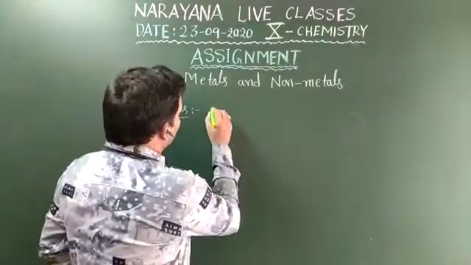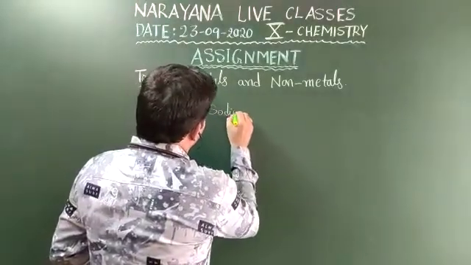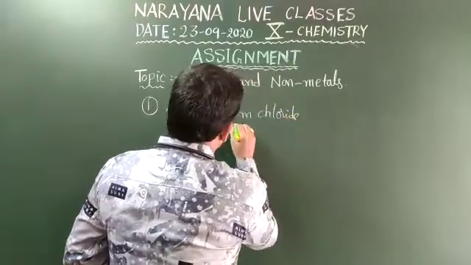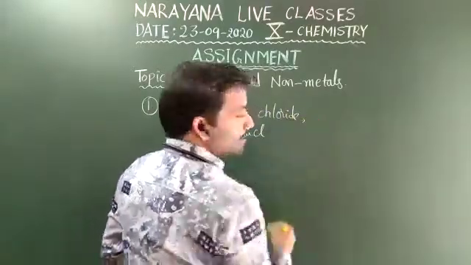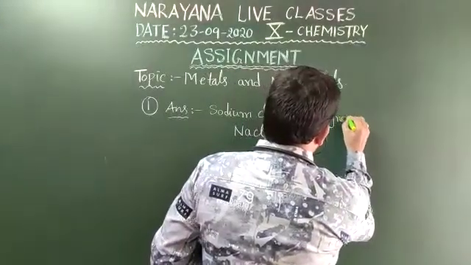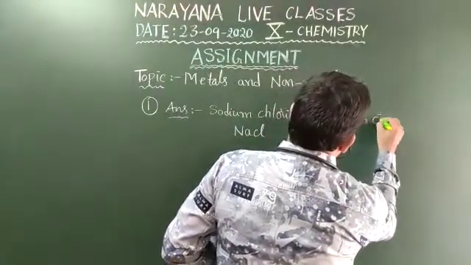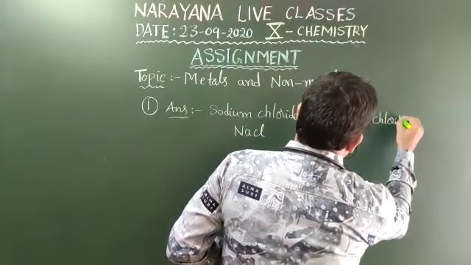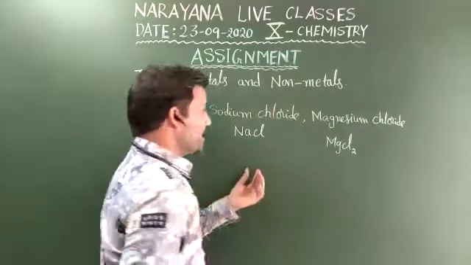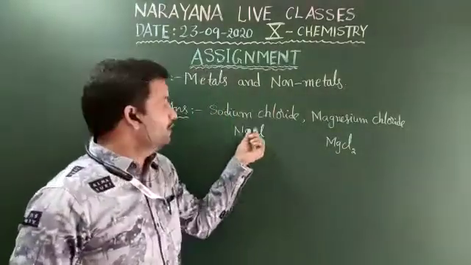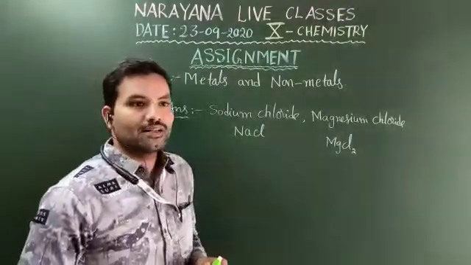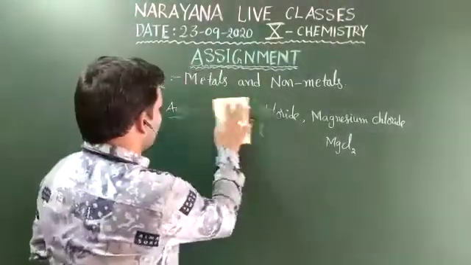They are sodium chloride, that is NaCl, and magnesium chloride, MgCl2. These are suitable examples of soluble salts in seawater, sodium chloride as well as magnesium chloride. Move on to the second question.